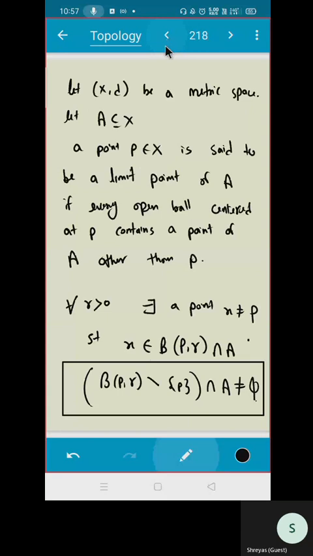Is the definition clear, all of you? Yes. So now let us do some examples.